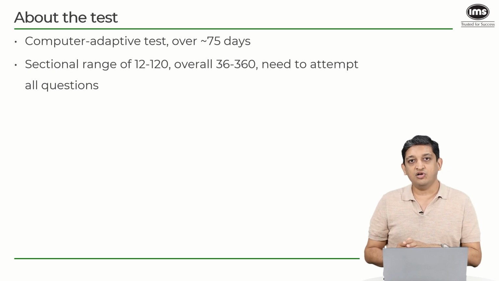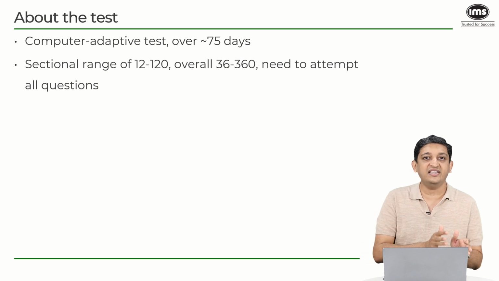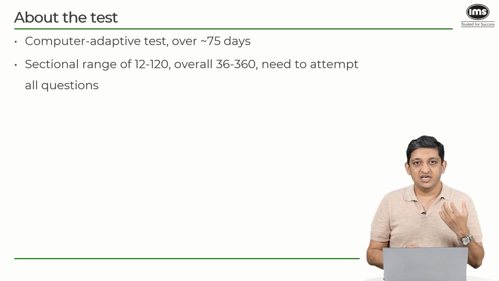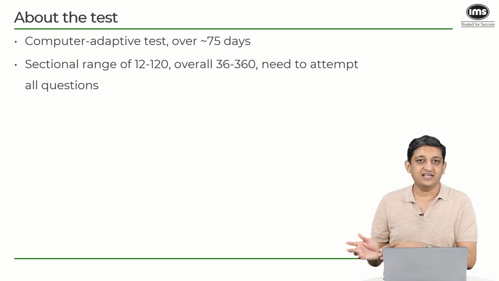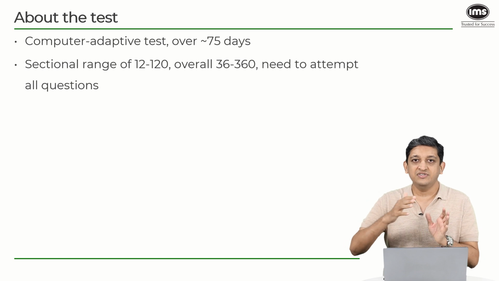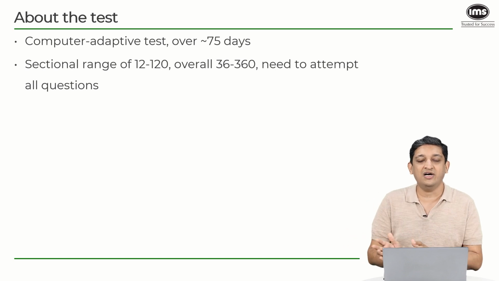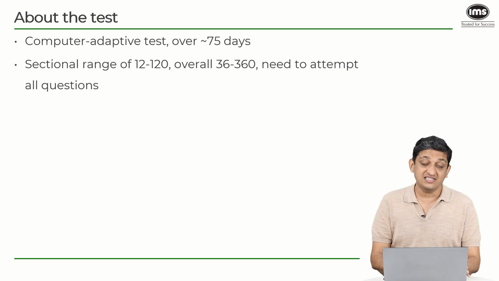In terms of the overall score, that will essentially be the cumulative grade that you would have got across sections. Let's say, for example, you have got 80, 90 and 100 in the 3 sections that are there. Then these will be added together to form a 270 out of 360 in the overall context. That's basically what it translates into.